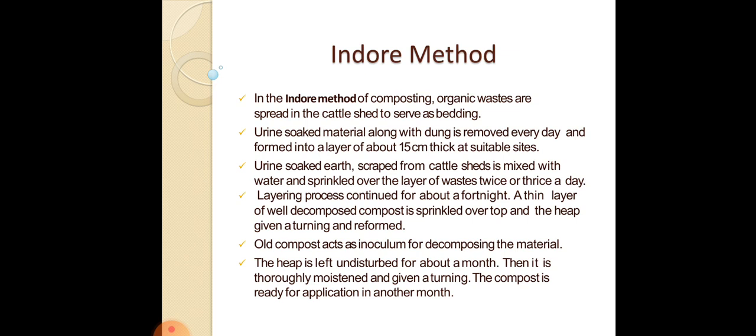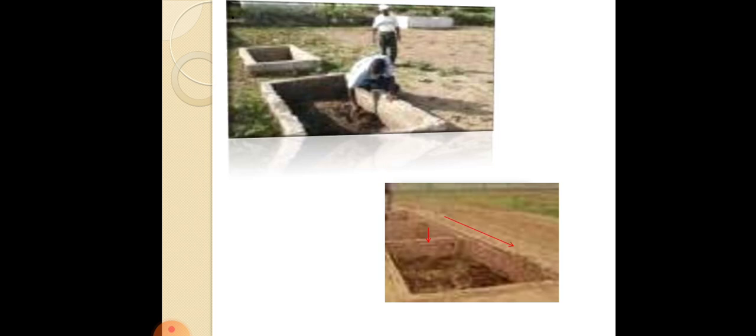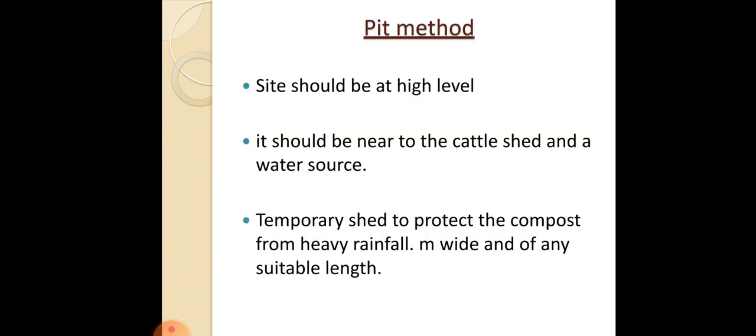There are two methods in the Indore process, the pit method and the heap method. In the pit method, the site selected for the compost pit should be at a higher level so that no rainwater gets into it during the monsoon season, and it should be very near to the cattle shed.